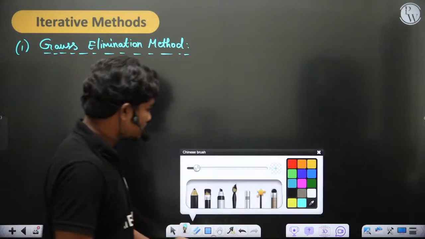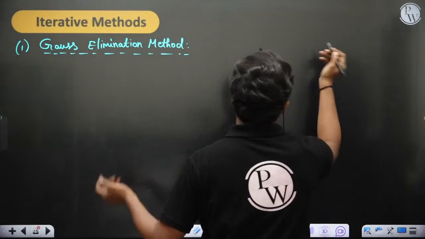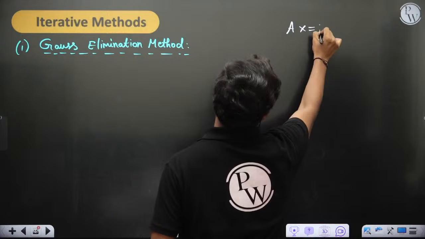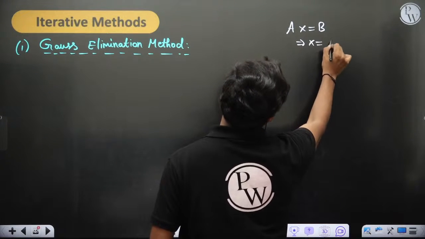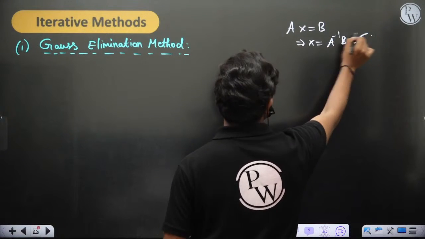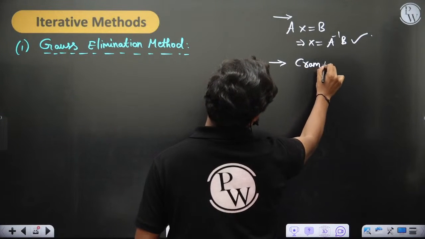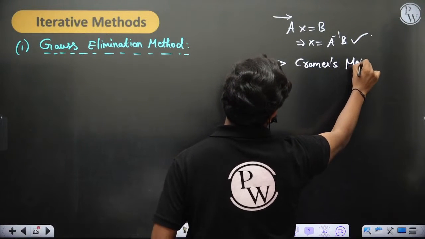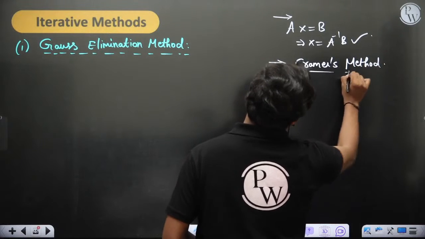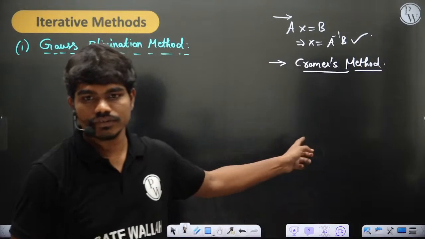Before going for Gauss elimination, I want to ask you one thing. You know the direct inversion method: if you have Ax equal to B, and A is invertible, then x is equal to A inverse B. This is the direct inverse method. Do you know something called Cramer's method, or Cramer's rule, of course? Is there anyone who doesn't know this?